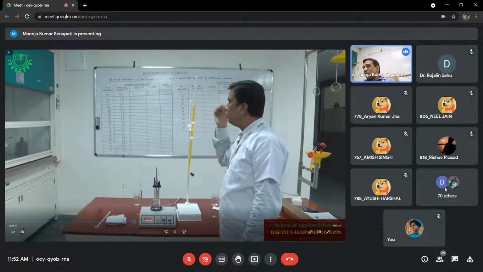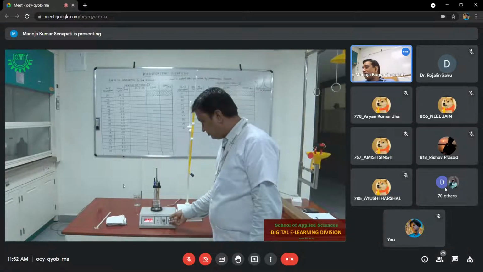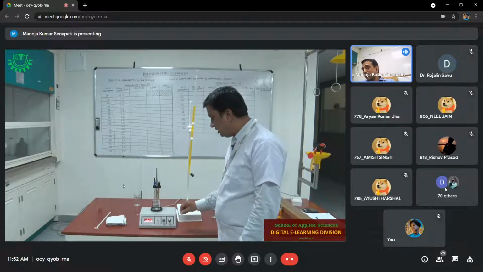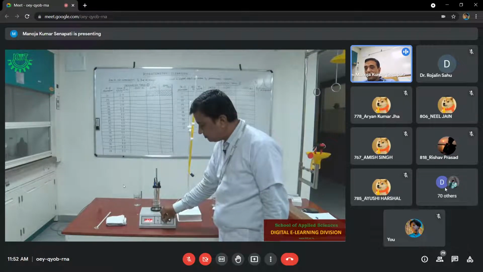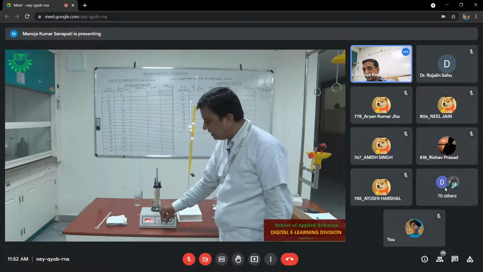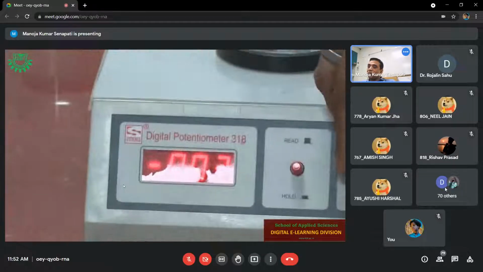Because in this experiment, we are not going to check what is the exact EMF of the solution. We are going to check how much EMF is changed when we are adding a definite volume of potassium dichromate. So at the very beginning, when we have not added any potassium dichromate solution, make the EMF of the solution adjusted to 0. Till now, we have not started the addition of potassium dichromate.